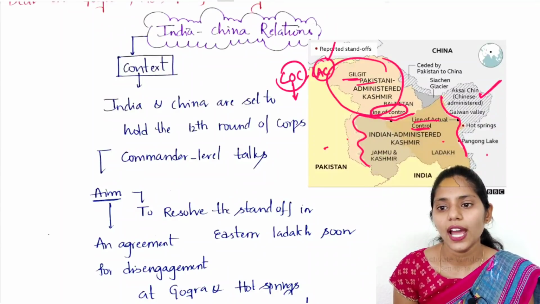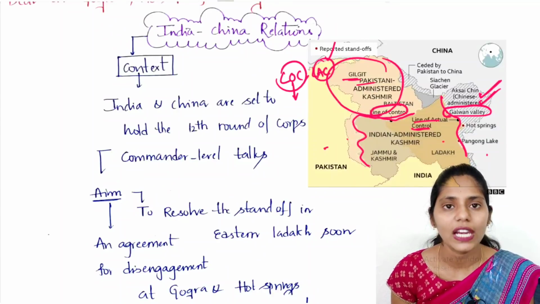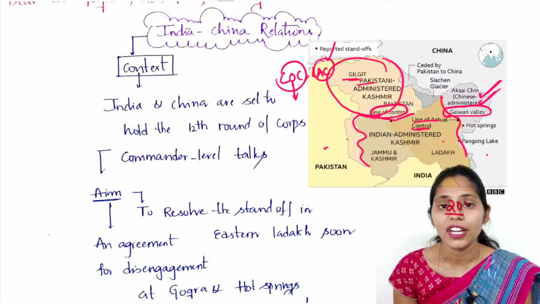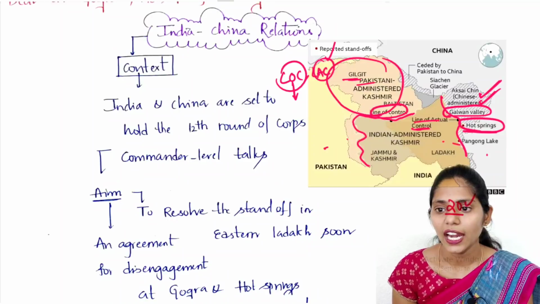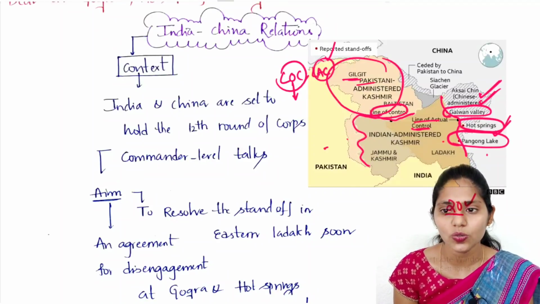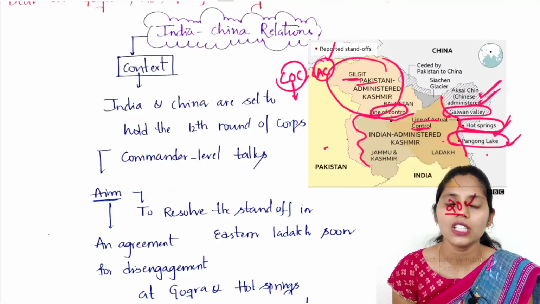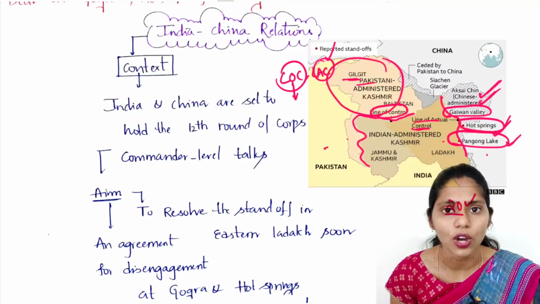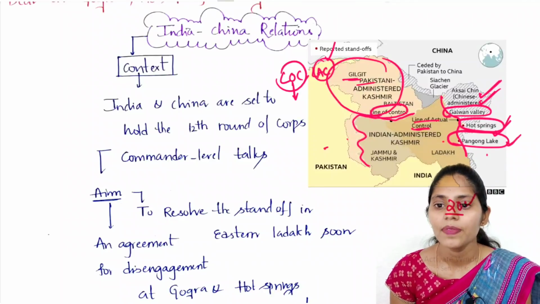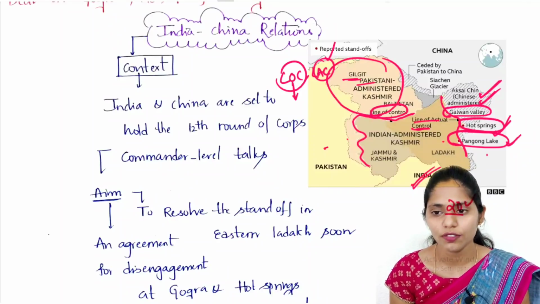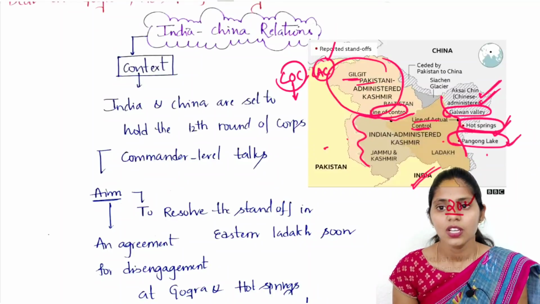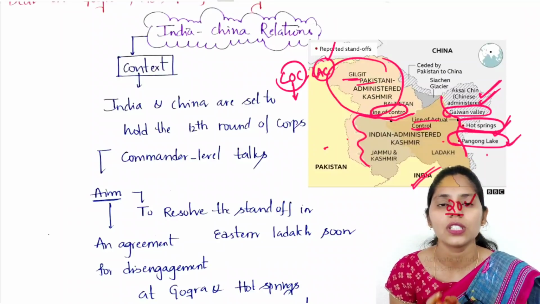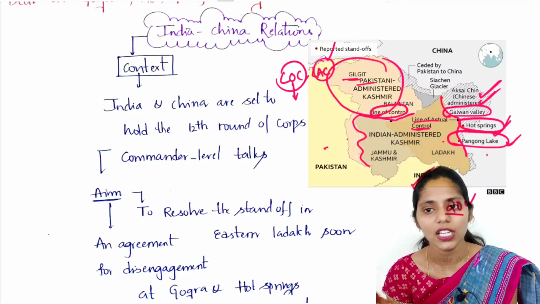So recently there was an incident in this Galwan Valley. Because of this Galwan Valley incident, 20 Indian soldiers died. And in the Hot Springs area we are having some tension, and regarding this Pangong Lake area also we are having tension. But this issue between India and China regarding Pangong is mainly resolved. But there are some areas of concern, like Gogra area, Hot Spring area, Demchok area, etc. So this article is mainly talking about resolution or disengagement between India and China in these other